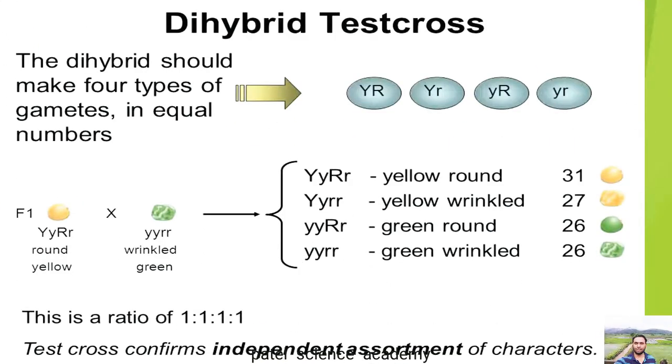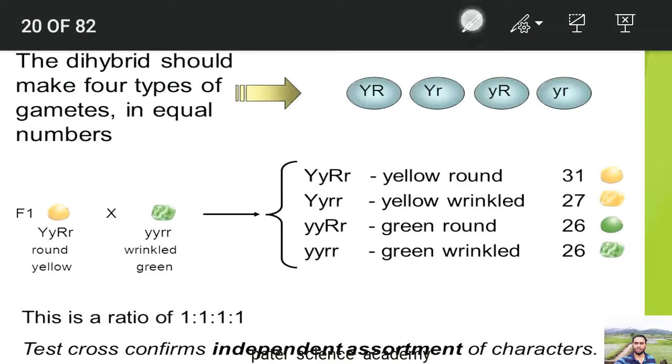That is the example of the monohybrid cross. Then the dihybrid cross. In the dihybrid cross, there will be two genes responsible for the characteristics. The dihybrid should make 4 types of gametes in equal number. So in this dihybrid cross, the gametes are capital Y capital R, capital Y small r, small y capital R, and small y small r. Actually, how are they produced? Just look at this cross.